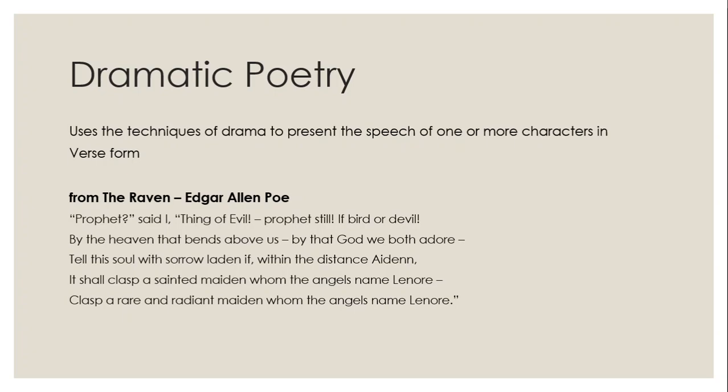So this is the excerpt from The Raven by Edgar Allan Poe. Prophet, said I, thing of evil, prophet still, if bird or devil, by the heaven that bends above us, by that God we both adore, tell this soul with sorrow laden, if within the distant Aidenn, it shall clasp a sainted maiden, whom the angels name Lenore, clasp a rare and radiant maiden, whom the angels name Lenore.